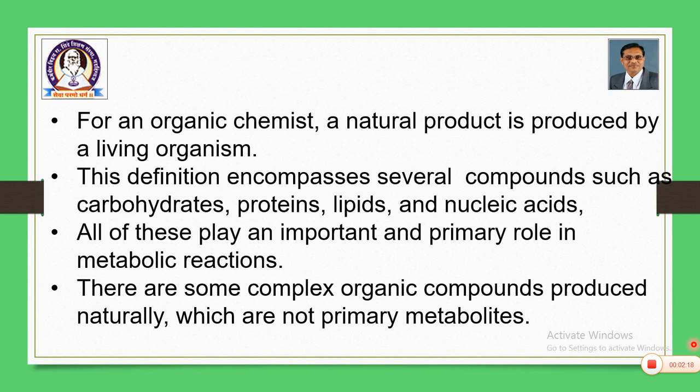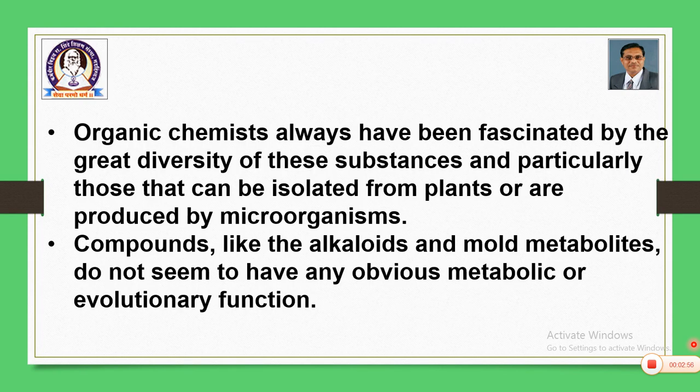For an organic chemist, a natural product is produced by a living organism. This definition encompasses several compounds such as carbohydrates, proteins, lipids, nucleic acids, etc. A large number of groups are included in this class. All of these play an important and primary role in the metabolic reactions. There are some complex organic compounds produced naturally which are not primary metabolites. Some are primary metabolites, some are not.